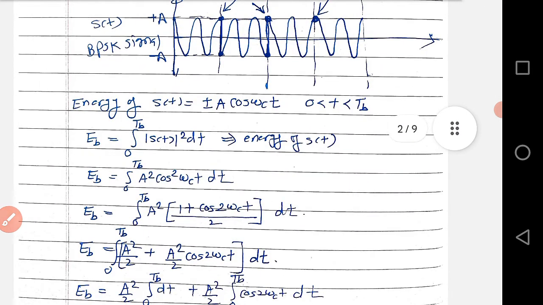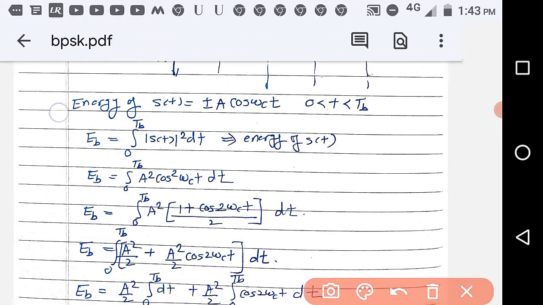This is very important, that you should know the energy of s(t). This is required in BPSK, BFSK, and all the digital modulation techniques. So what is s(t)? It is equal to b(t) A cos omega_c t, and b(t) is equal to plus or minus 1. So I have written it as plus or minus A cos omega_c t, and the duration is Tb. s(t) is the BPSK signal.